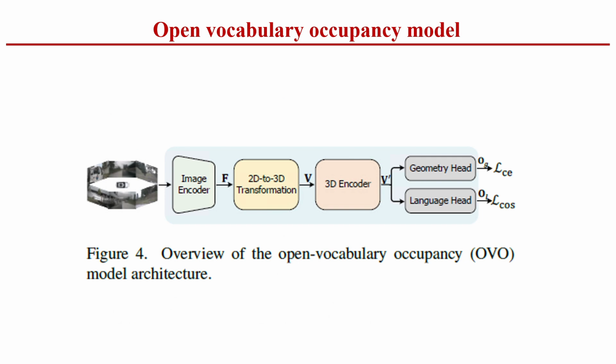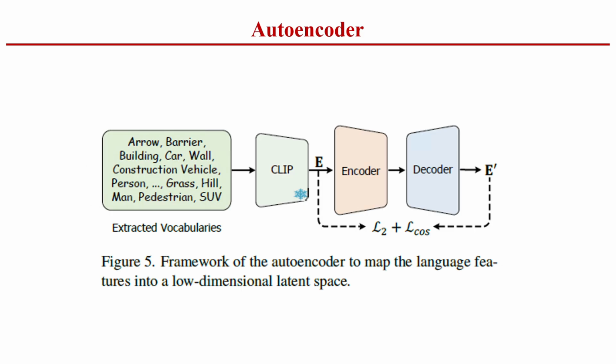Benefiting from the generated pseudo-labeled ground truth, we can use it to train OVO models by simply replacing the conventional head with a geometry head and a language head. We validate our framework on several mainstream approaches, referred to as LOCC-BEVFormer, LOCC-BEVDet, and LOCC-BEVDet-4D. To efficiently align high-dimensional CLIP embeddings, we devise a language autoencoder that maps them to a low-dimensional latent space, reducing